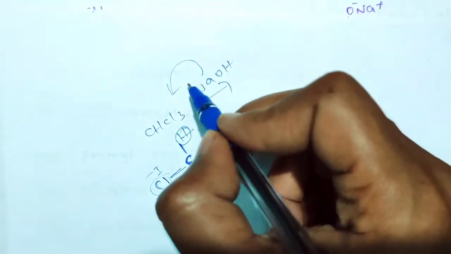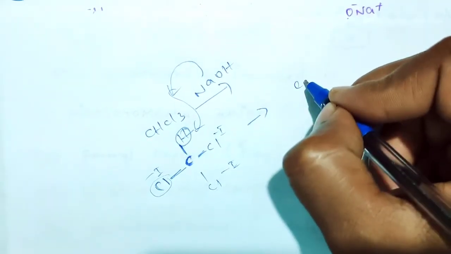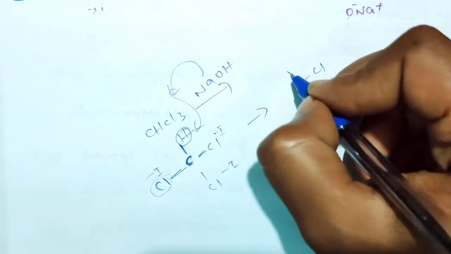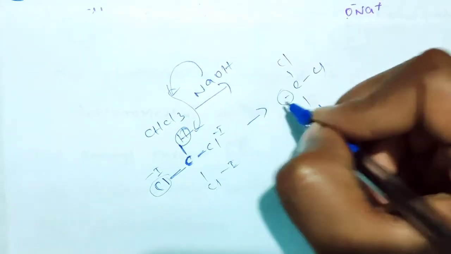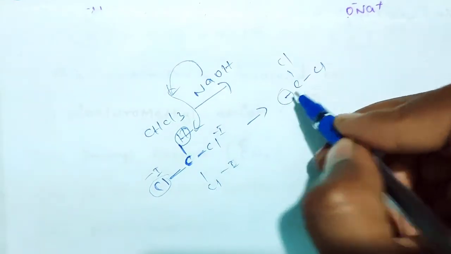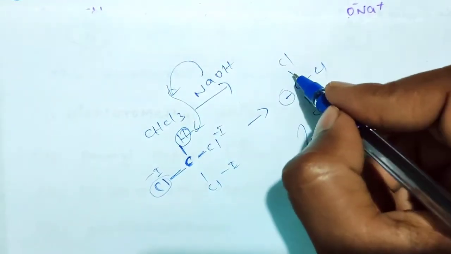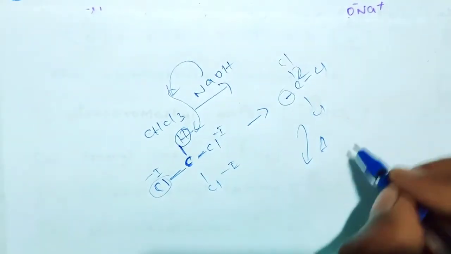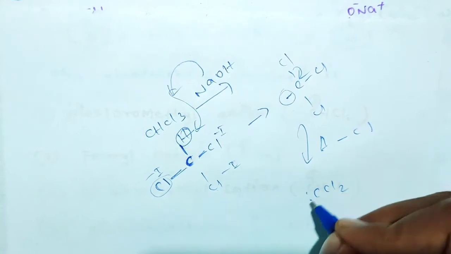So that's why this base takes this hydrogen to give CCl3 minus, right? So that will form. Next, in the presence of heat, one chlorine comes out, and we finally get CCl2 formation.